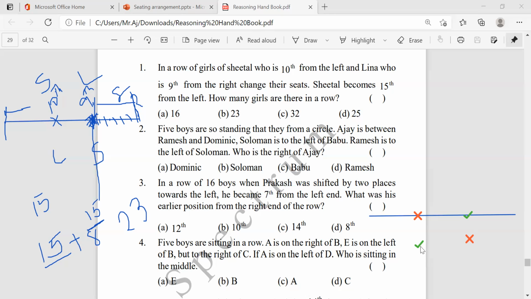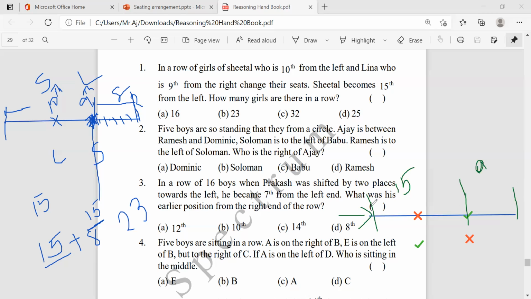Leave Lena, we don't actually need her. They gave that this position is 9th from right, and 15th from left. If you count this position from the left side, there's no need to count from the right side again.